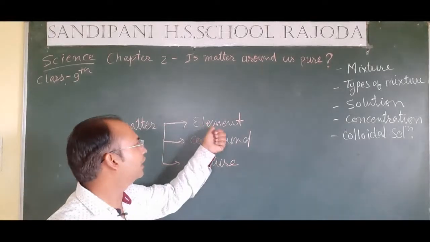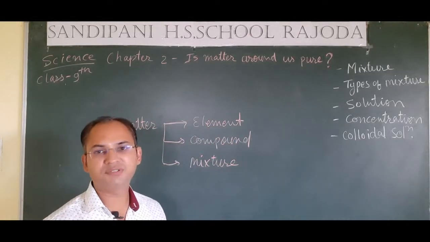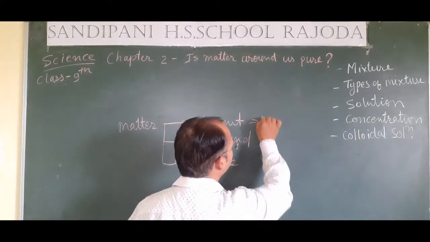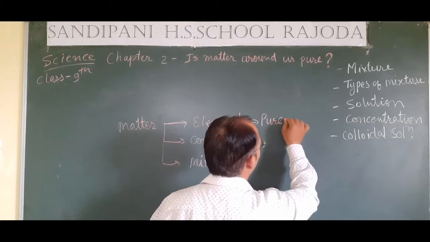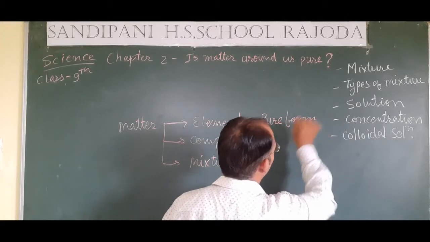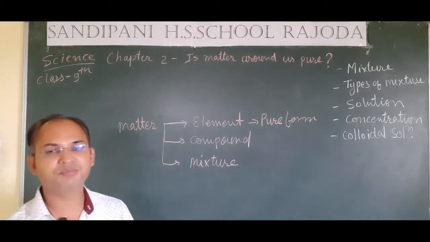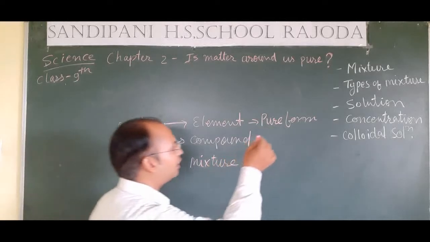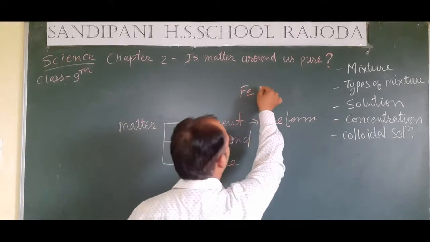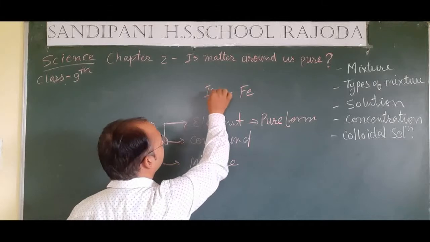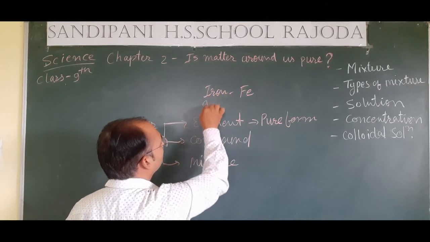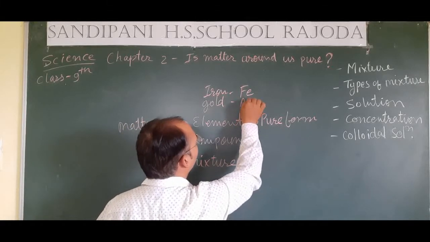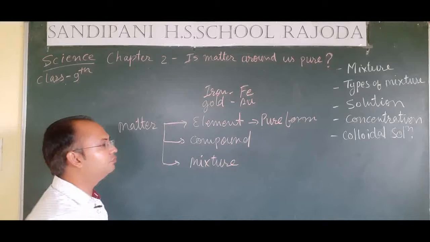Actually, students, an element is the purest form of a substance or the purest form of matter. Let's understand how. For example, if we talk about iron, that is Fe. Fe is the symbol of iron. And you have seen gold, that is Au. The symbol of gold is Au.